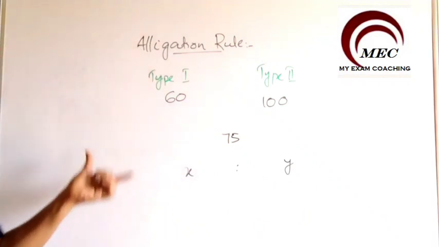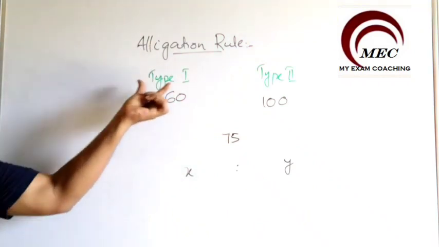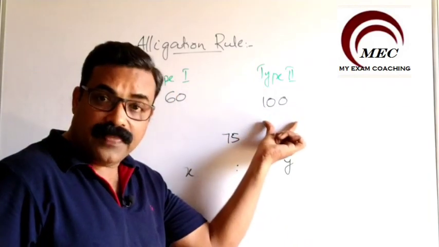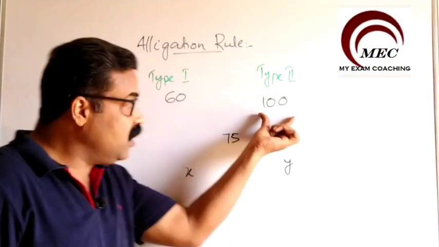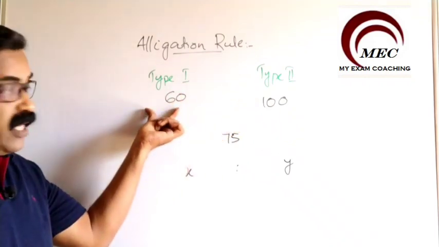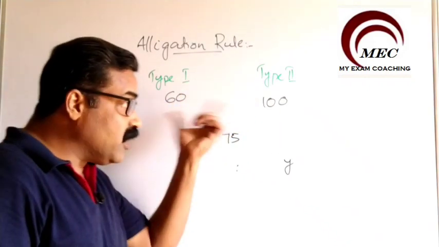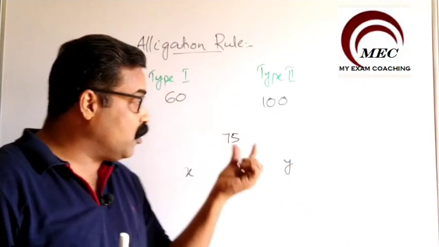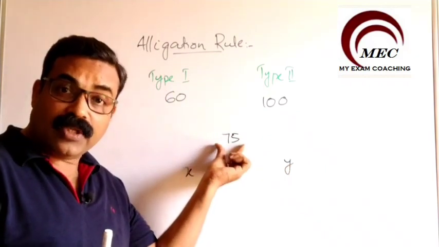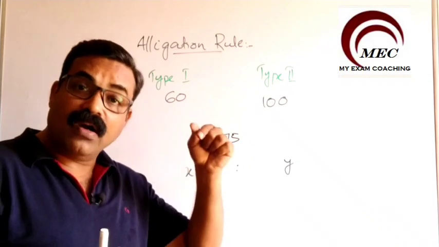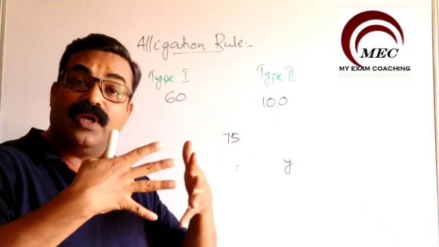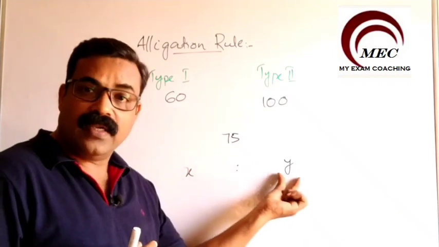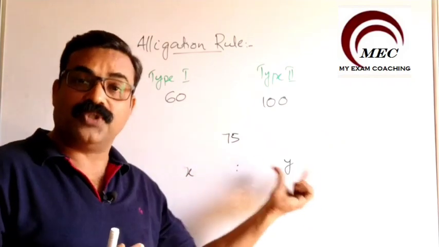That is the main thing we need to do here. Type 1 mangoes are cheaper, type 2 mangoes are costly. Here it is 100 rupees per kg, here it is 60 rupees per kg. After mixing, the shopkeeper will sell it for 75 rupees per kg. So the question is, in what ratio does the shopkeeper need to mix it? We have taken that ratio as x is to y, and we need to find it out.